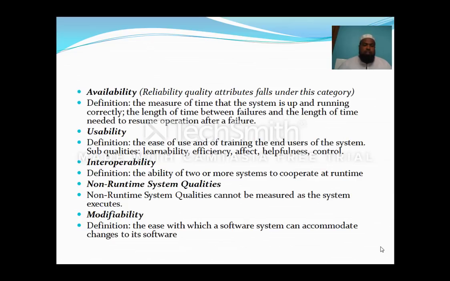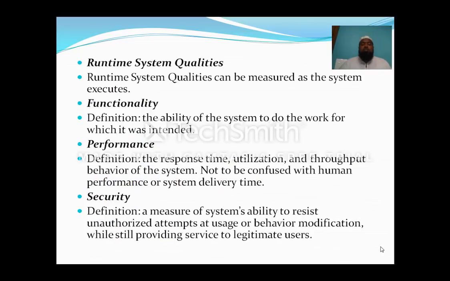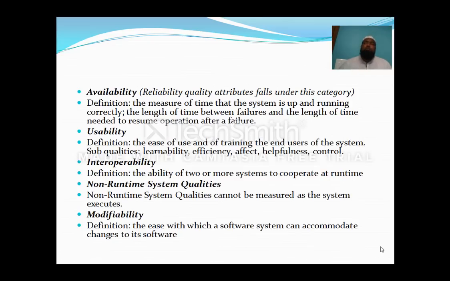Okay. Now, non-runtime system qualities cannot be measured as the system executes. It means there is no measurement, whereas in the previous ones there is a measure: for usability, for interoperability, for availability, for performance, for security, for functionality, because there is a metric to measure all these things. What we cannot measure in terms of software architecture quality is modifiability. It means how much we have modified, we cannot measure it. It means how the system can accommodate changes to the software.